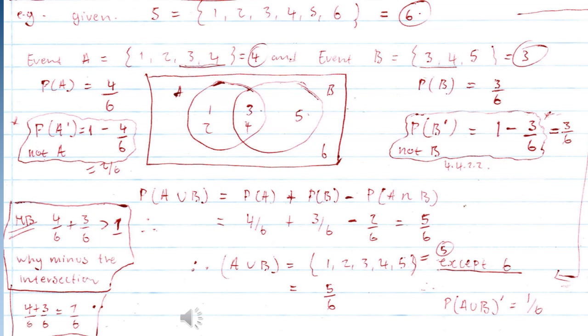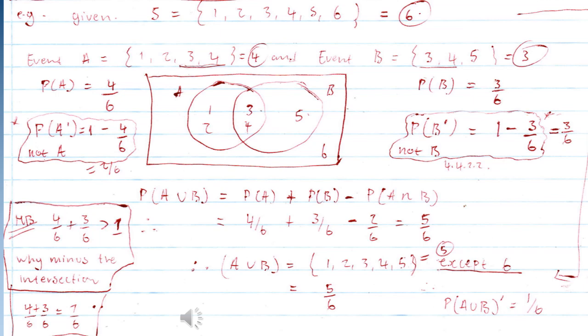Now, for us to get A only, we can see it is 1 and 2, which are event A only, not shared with event B. And for event B only, we get only 5. So 5 is the only number that appears on B only, and 1 and 2 are the numbers that appear on event A only. Let's take note that we can count the numbers in the circles as well. There are 3 numbers in B, as I stated at the top, and in event A there are 4 numbers in the circle.